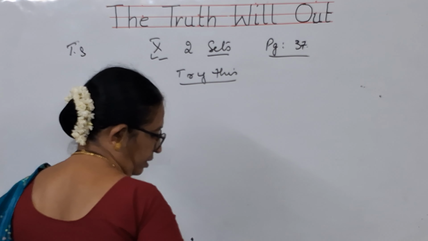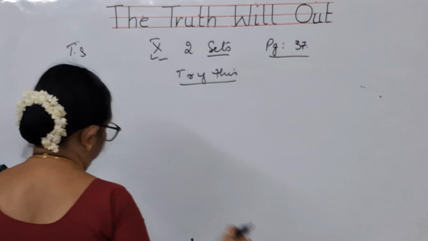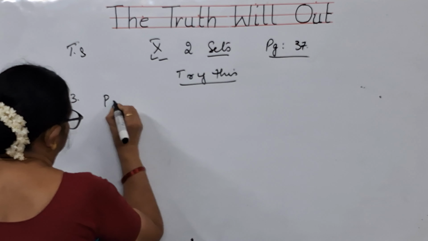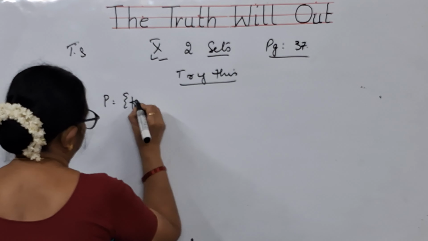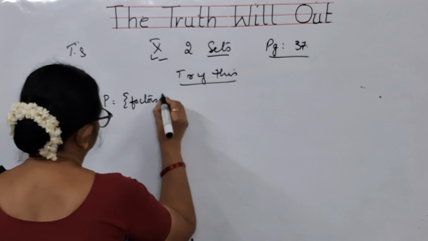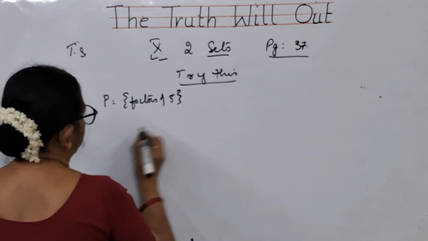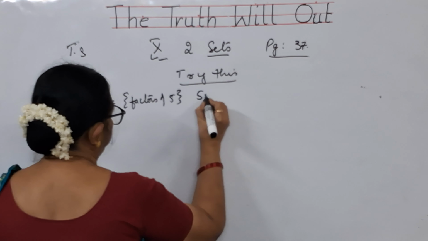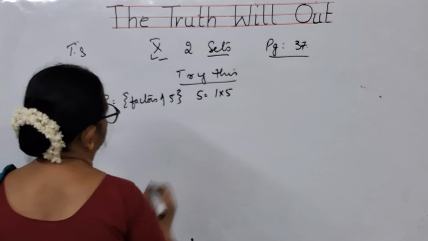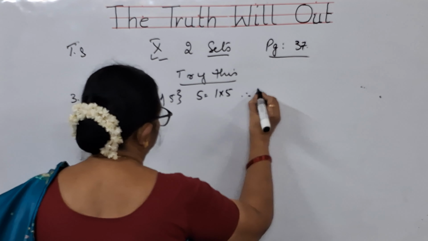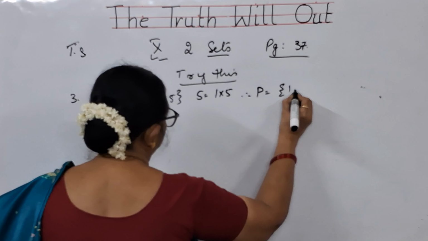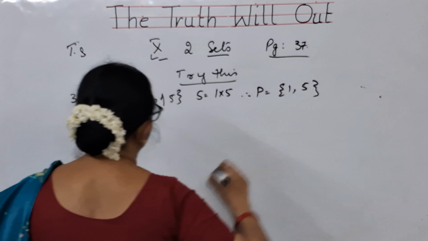We have got various sets given. P is set of factors of 5. What are factors of 5, children? 5 means 1 into 5. That's all. Therefore, P is equal to 1, 5.